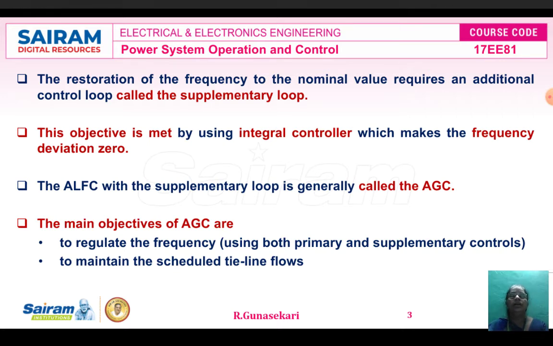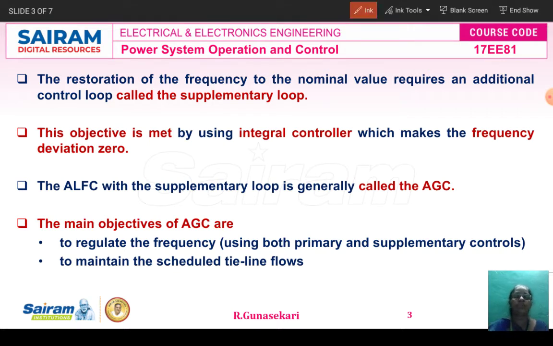Students, continuing the concept of automatic generation control, the restoration of the frequency to the nominal value requires an additional control loop. That loop is called the supplementary automatic load frequency control loop.